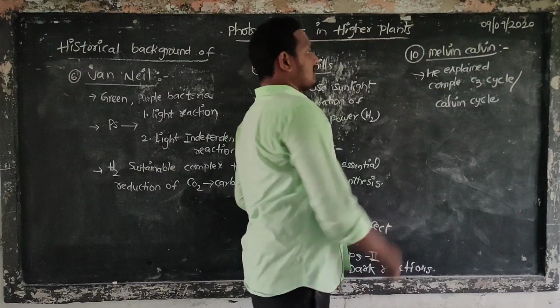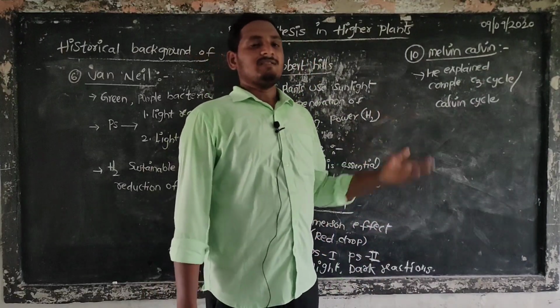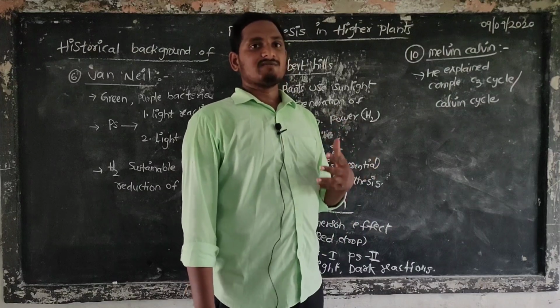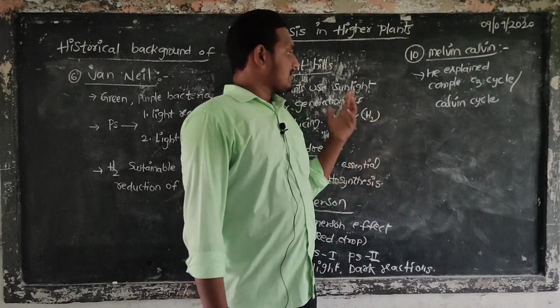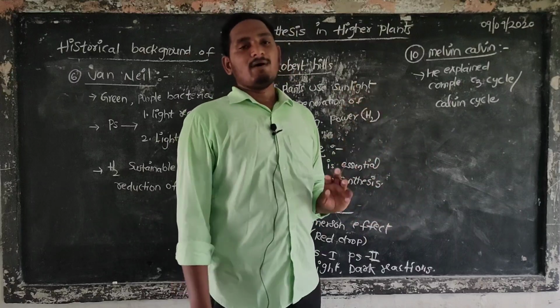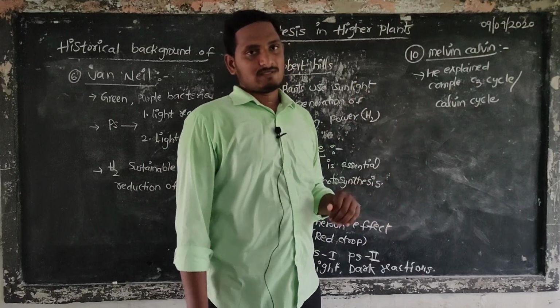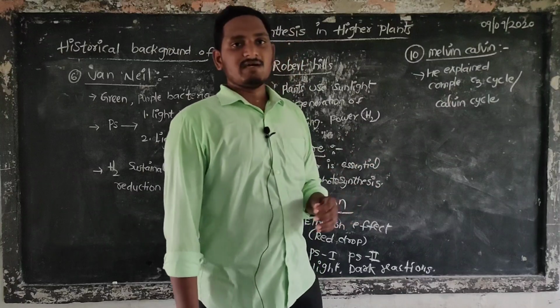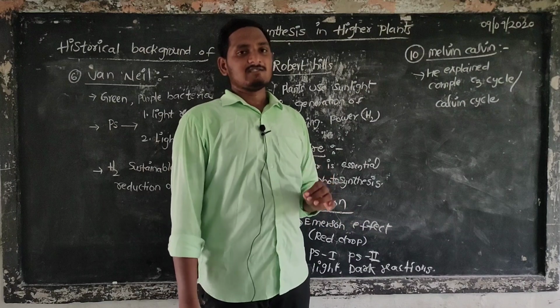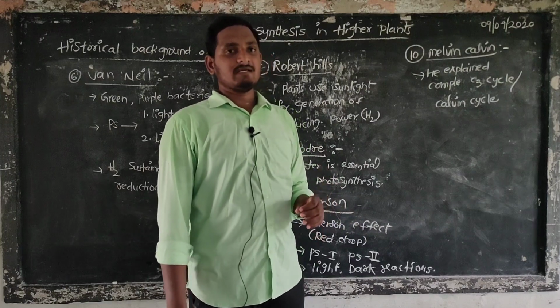Actually, not only these 10 members. In reference books, many scientists, like 50 of them, are referred to. But these 10 are the important scientists and their contributions. In the next class, we are discussing the exact process of photosynthesis, starting with photosynthetic pigments.